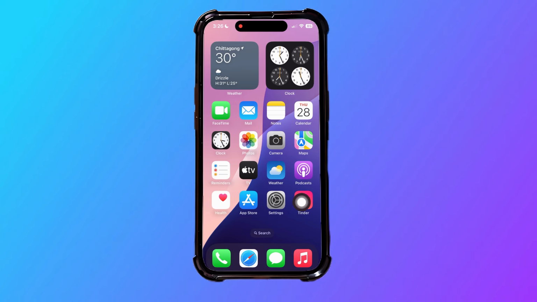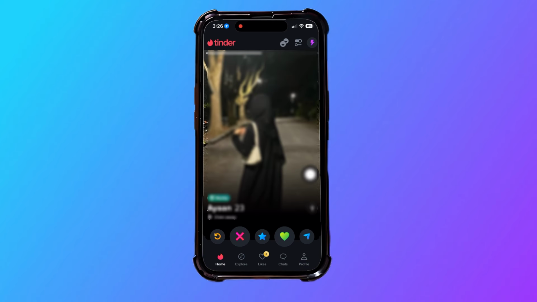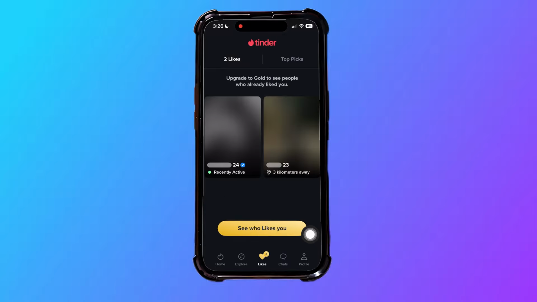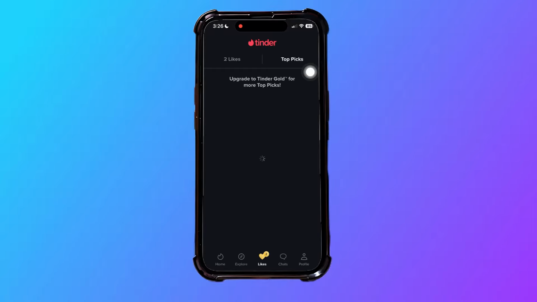So as you can see, we're now in our Tinder application. Over here on the bottom, you can see multiple options. Tap on the one that says Likes. Once you're here, you will get to see all the likes that you've received on Tinder just like this. And on the right, you have Top Picks. This is where you will find the top picks by Tinder.